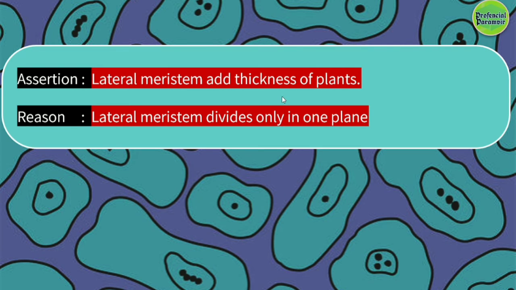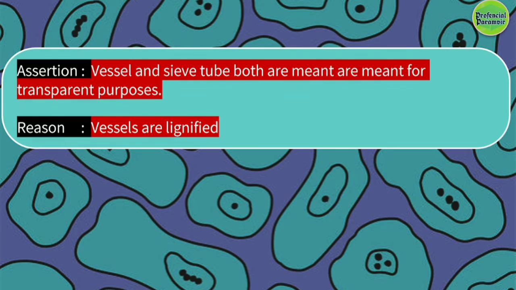Assertion: lateral meristem adds thickness to plants. Reason: lateral meristem divides only in one plane. Yes, both the statements are true and R is the correct explanation of the assertion. Option A. Next one. Last one.